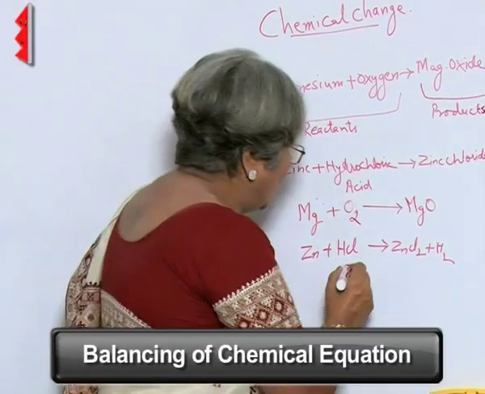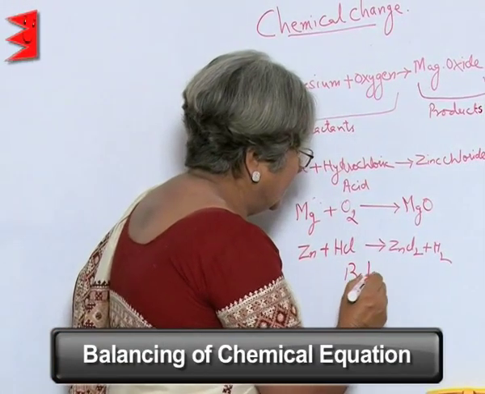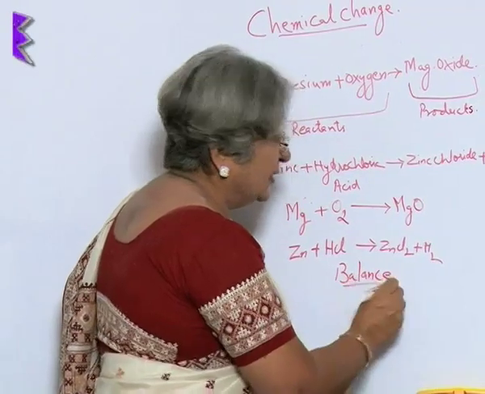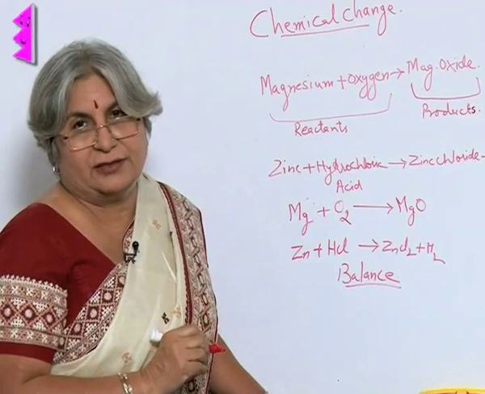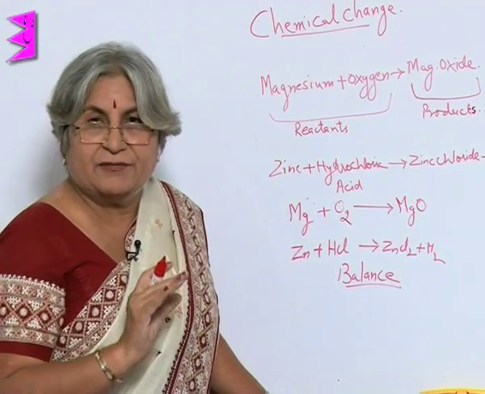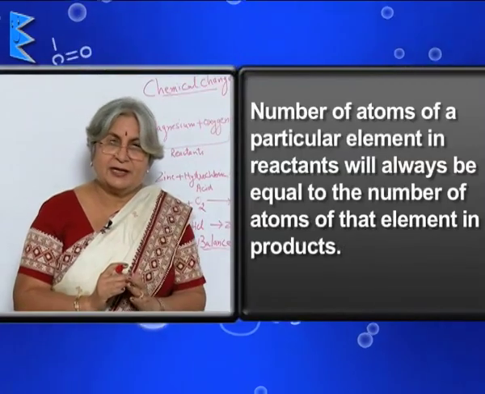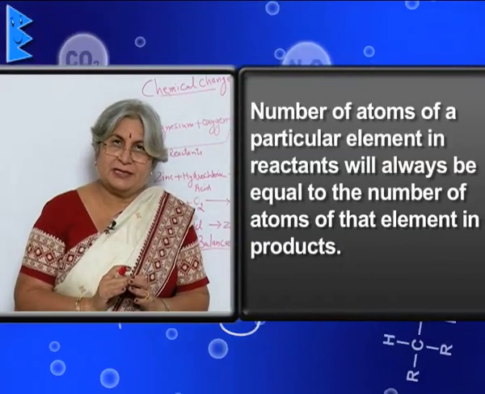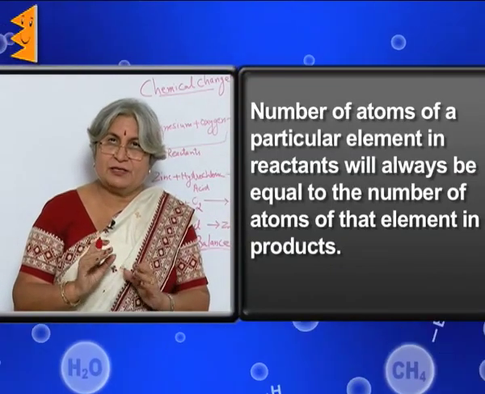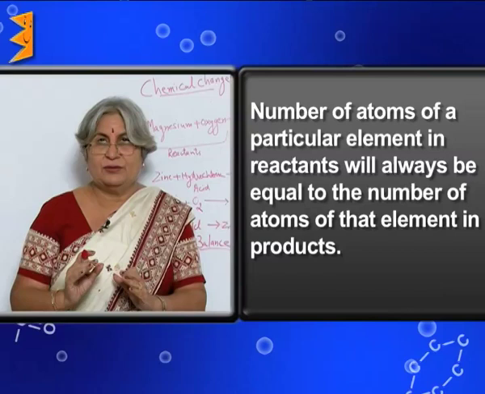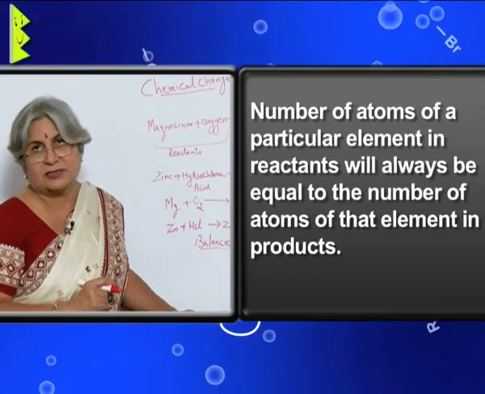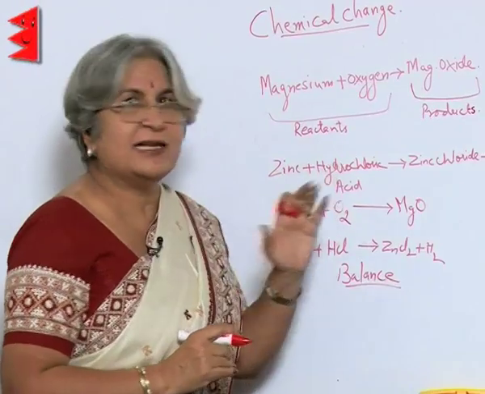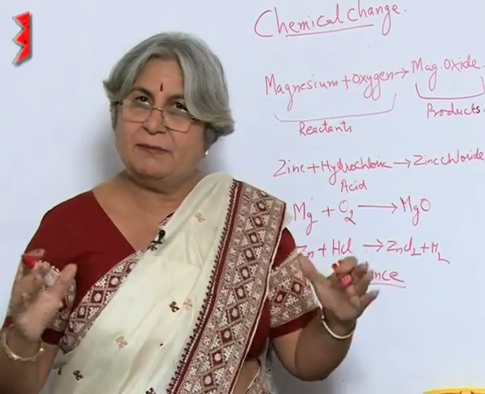First of all, why balance? It has been observed that mass can neither be created nor destroyed, it remains the same, which means the number of atoms of a particular element in the reactants will always be ultimately equal to the number of atoms of that element in the products, which means both sides have to be equal. It is something like a balance.